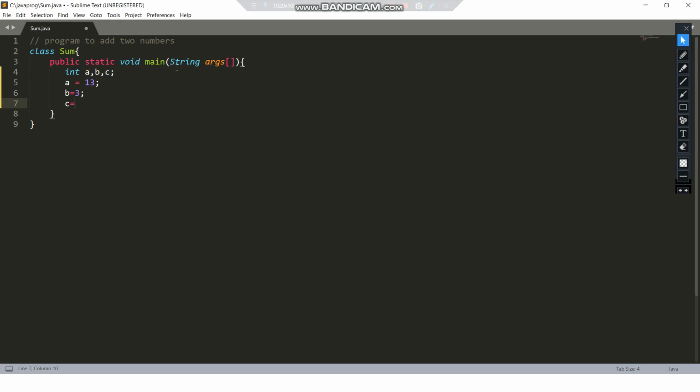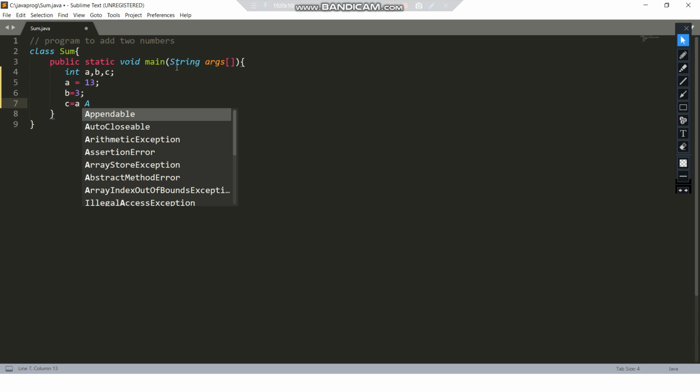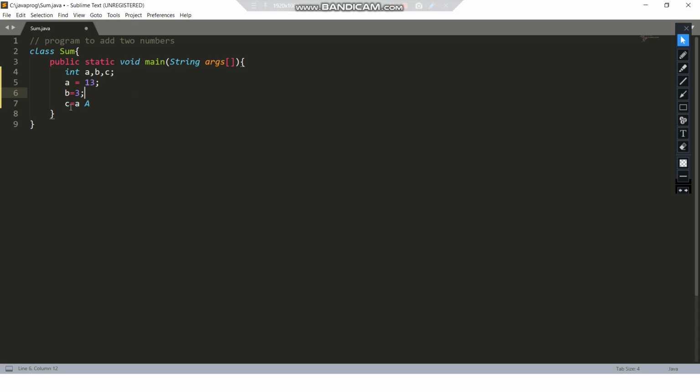Oh yes, I would like to tell you one thing, that the Java language is case sensitive. So if you use a small a and a capital A, these two things are different. As we have used small a over here, we will use small a over here also. So a plus b and a semicolon. Remember this, that in Java each line is closed by a semicolon. Now we will print the C.